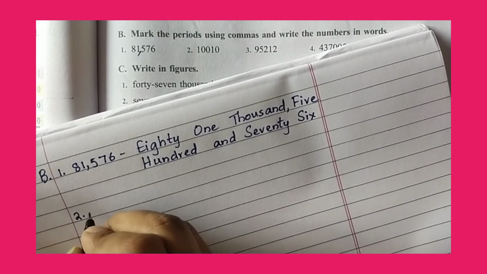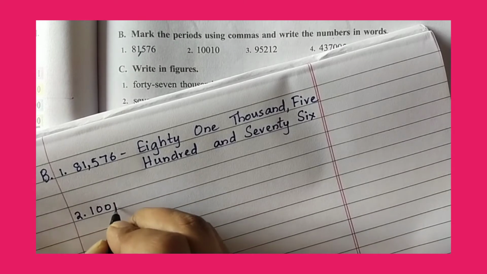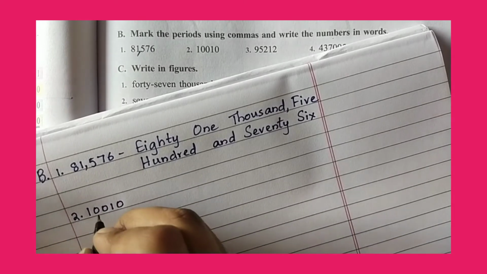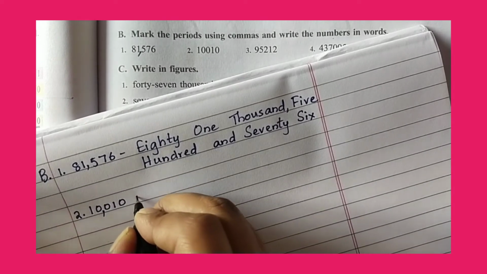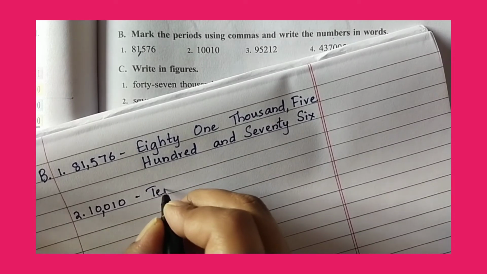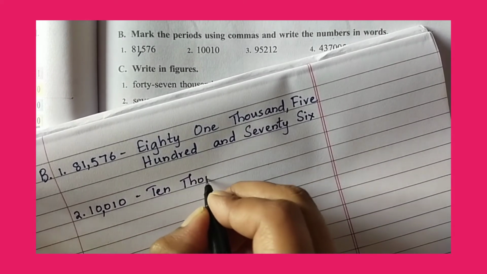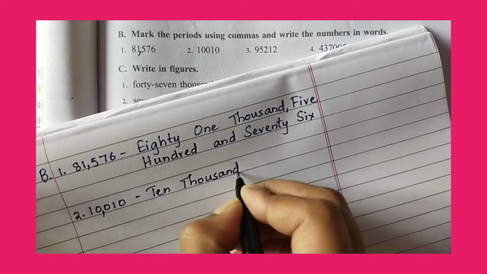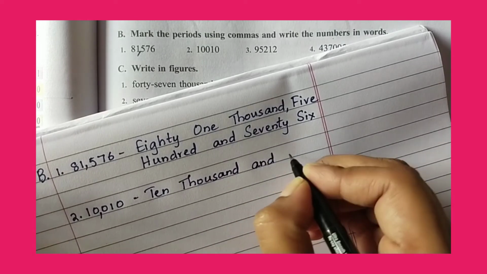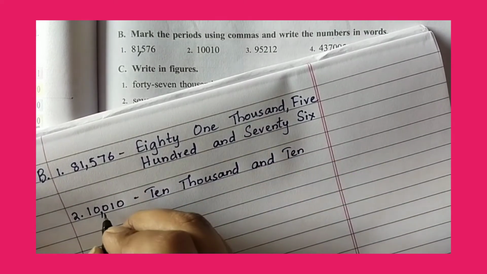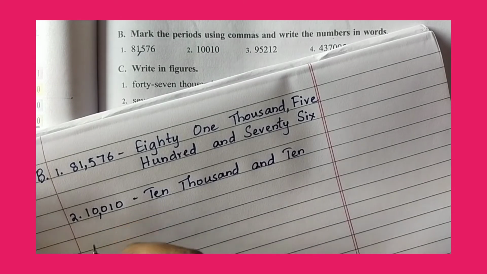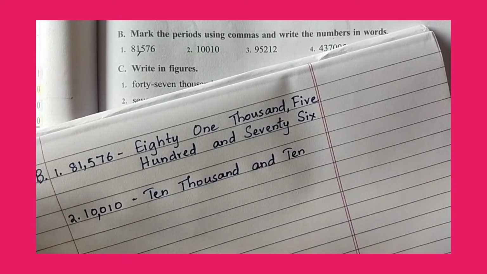What is the second one? 10010. So put the comma before 3 digits. So we can write 10,000 and 10 because there is no digit in the hundreds place. Since there is no digit in the hundreds place, we have written it like this.